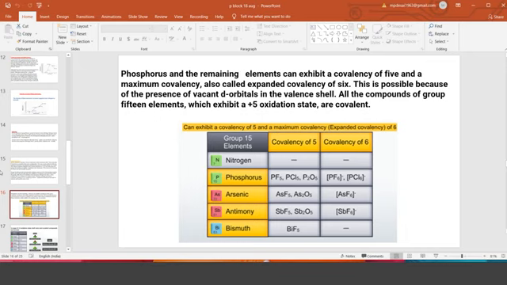NCl3, nitrogen trichloride, is there, but NCl5 is not there. This question occurred in the examination. Yes, NCl3 is there, whereas NCl5 is not there. Please account for this or give the reason.